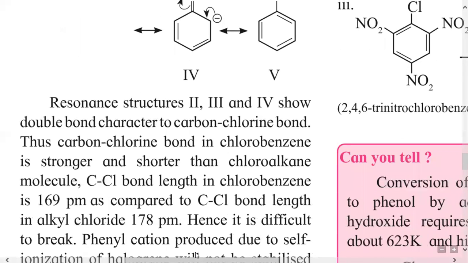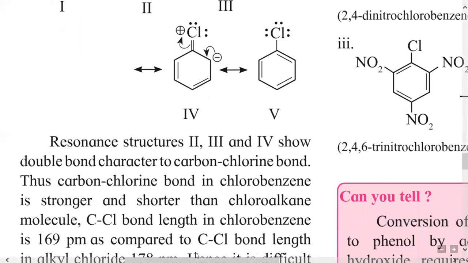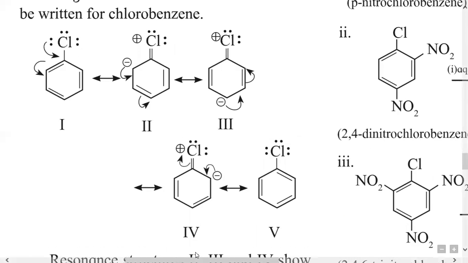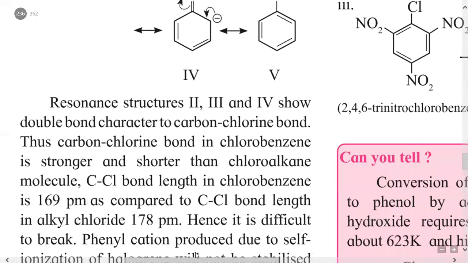Resonance structures 2, 3 and 4 show double bond character for the carbon-chlorine bond. Here, double bond character; similarly here, double bond character, and here double bond character. So the second, third and fourth structures have carbon-chlorine double bond character.